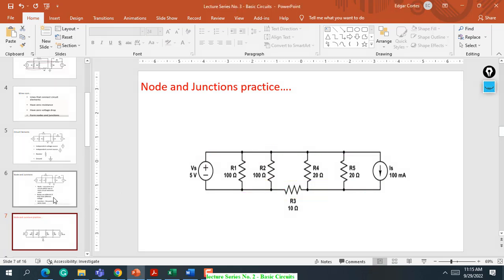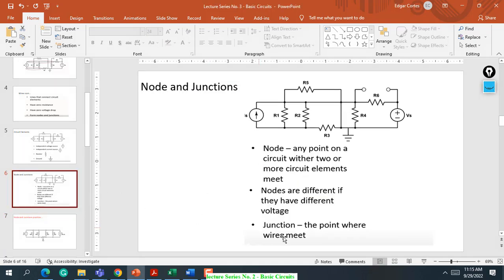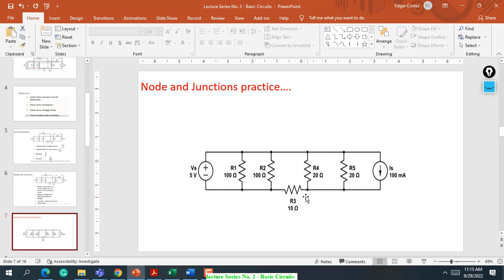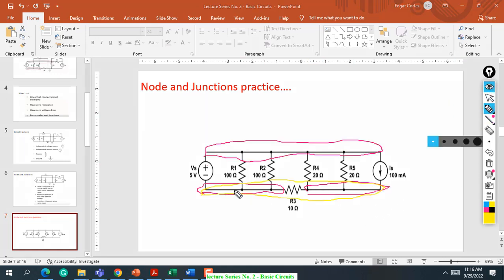Because in the definition, nodes are different if they have different voltages. In this schematic, there's a voltage drop due to this R3, which has a value of 10 ohms. So we cannot say this is a single node.